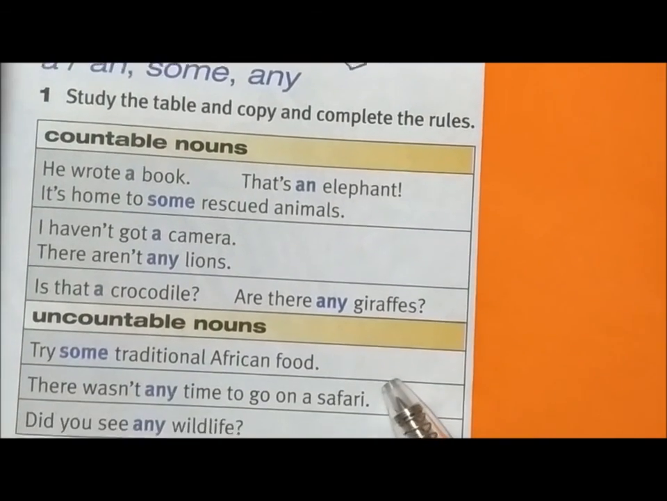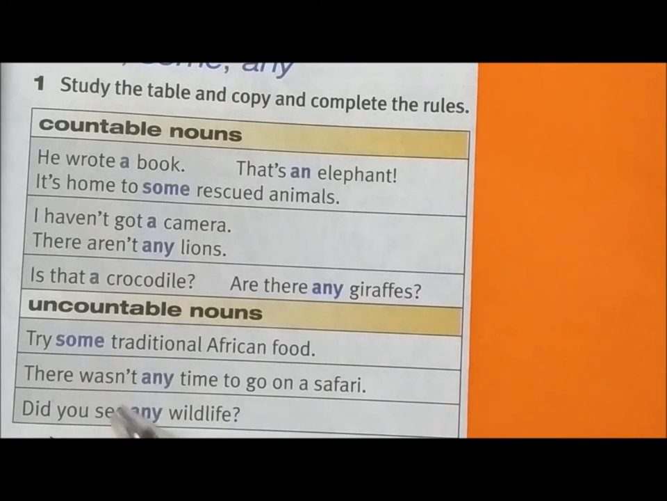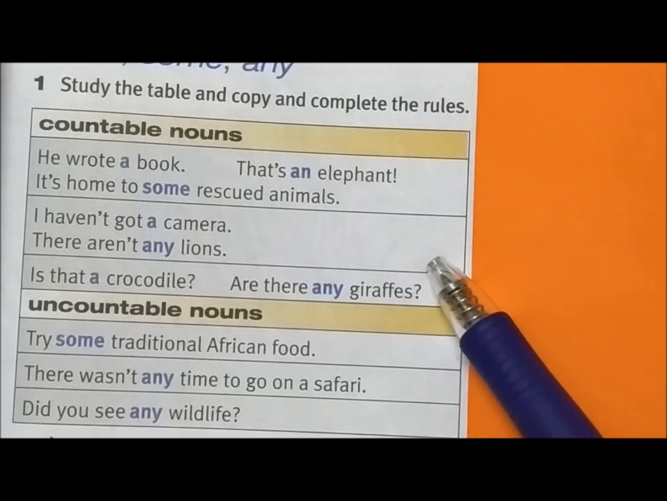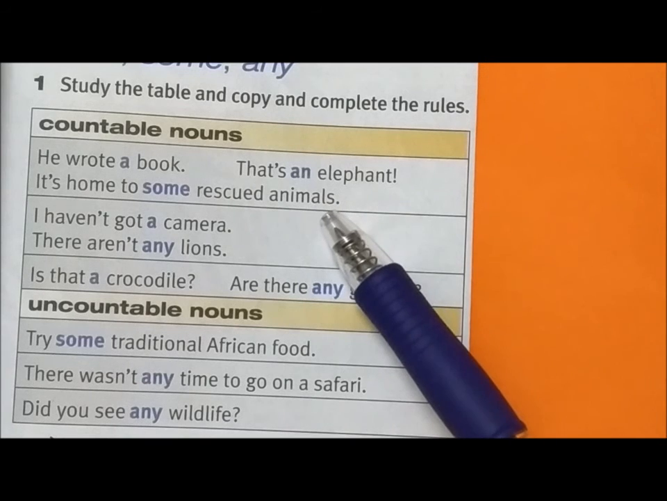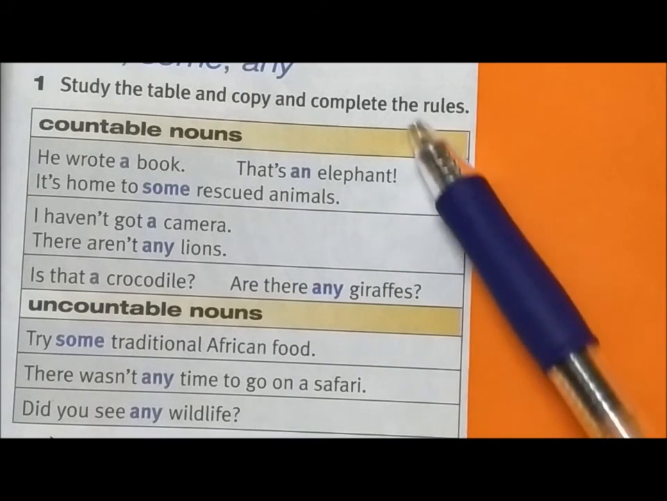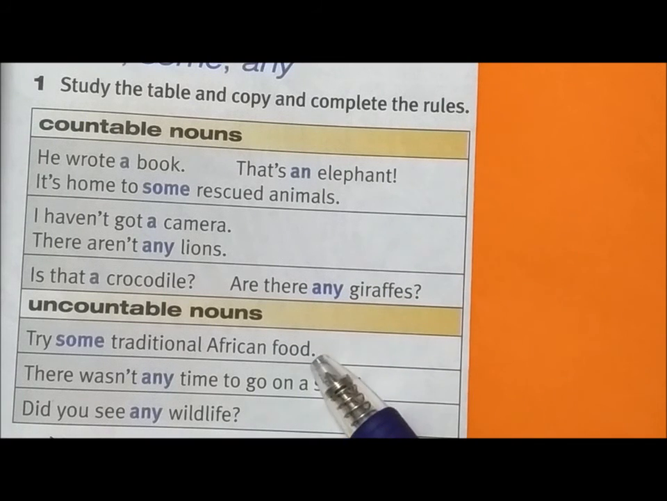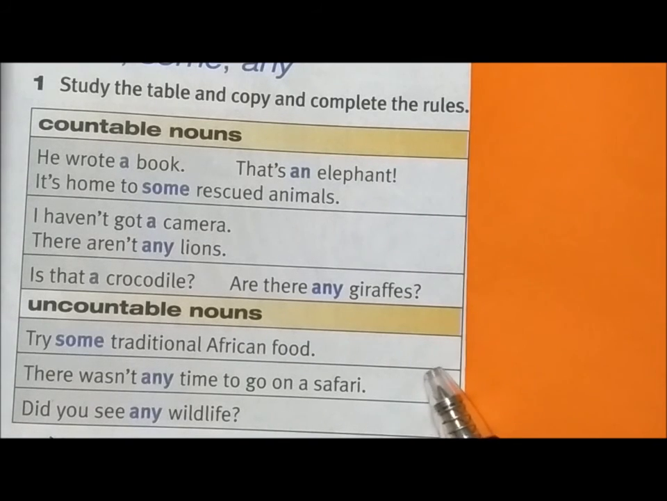As for the uncountable nouns, yes, try some traditional African food. There wasn't any time to go on a safari. And did you see any wildlife? Let's take a look at the patterns here. Countable nouns, as we can see, elephant, rescue animals, camera, lions, crocodile, giraffes, they are countable. As for this part, food, safari. Food itself is uncountable, wildlife is uncountable. And for safari, the word here can be uncountable and it can also be countable. Either one. Yes, so there it goes for the table.